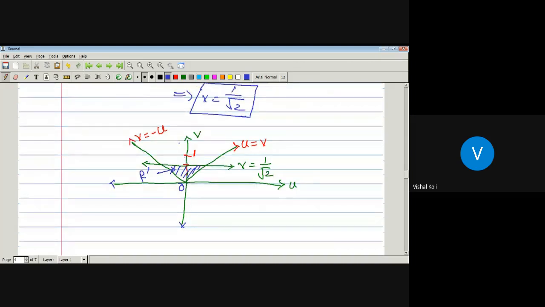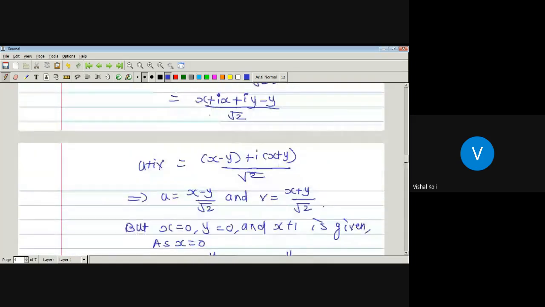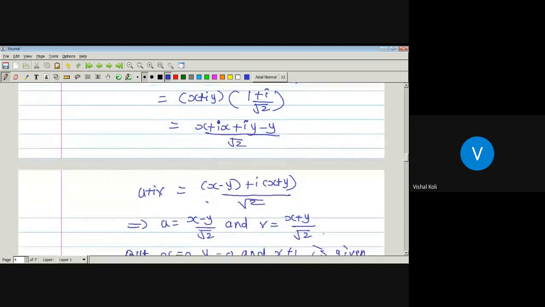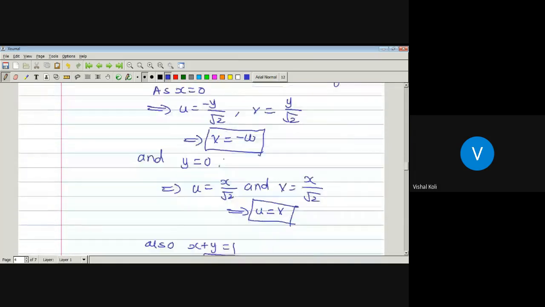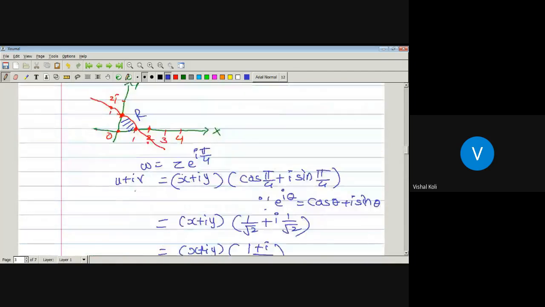Now see the figure in the W plane, that is this one. This one is the same as the figure in our Z plane, but it is just rotated through an angle pi by 4.